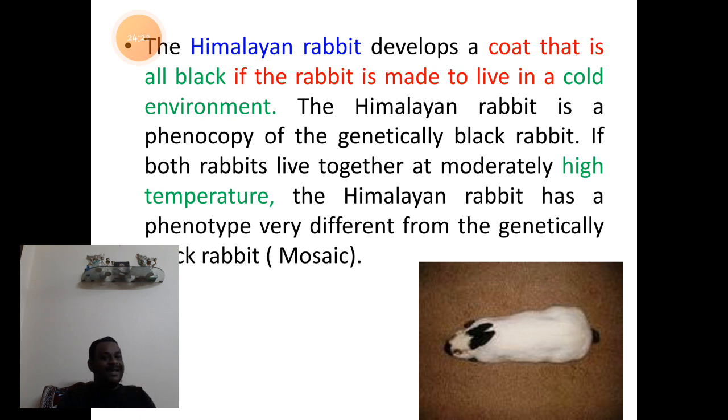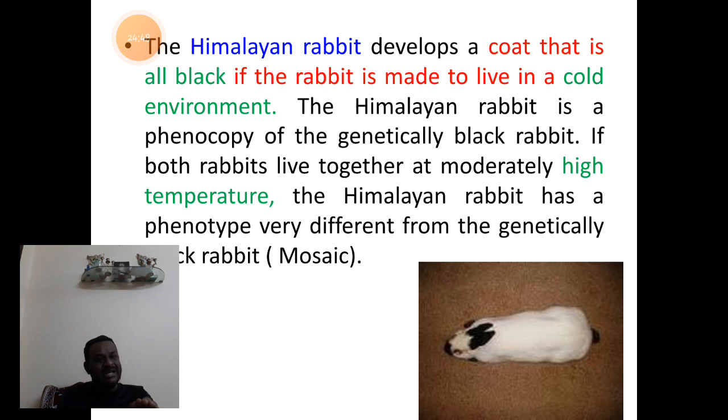When the Himalayan rabbit gets exposed to moderately high temperature, the color of the fur tends to change to colorless or white. So, at higher temperatures, the color of the fur is white.